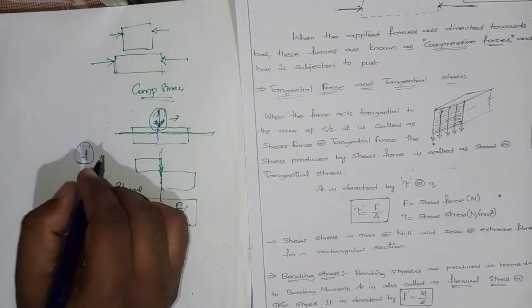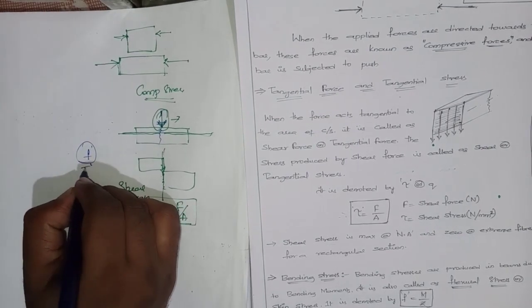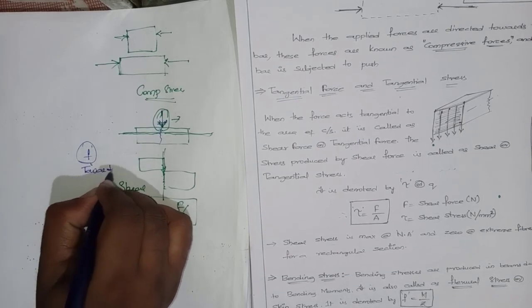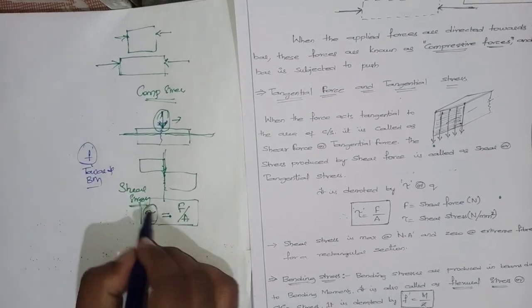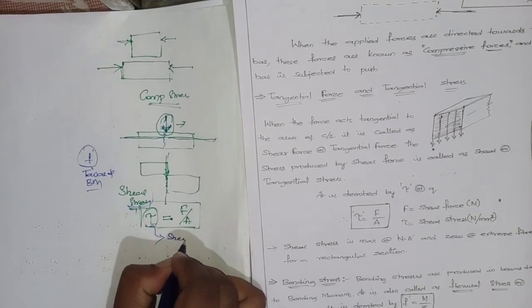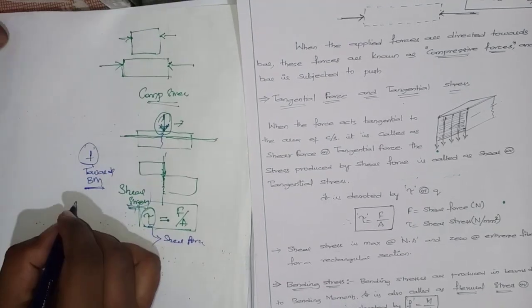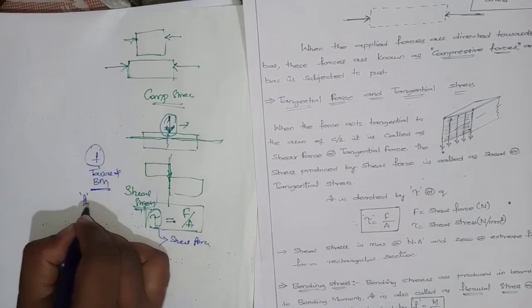Okay, it is the resistance offered towards what? Bending moment. Next, what is shear stress? It is the resistance offered towards the shear force. Now the bending stress can also be called what?